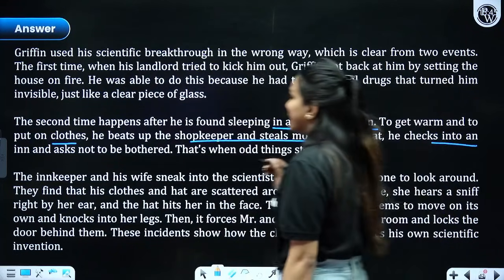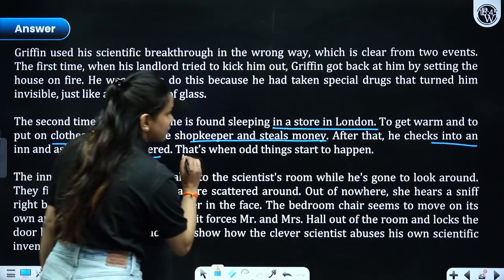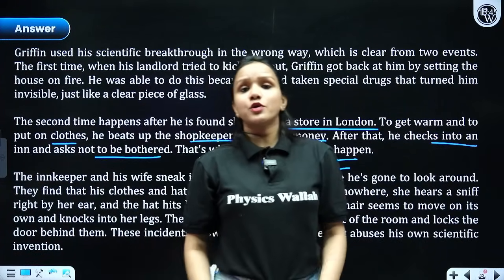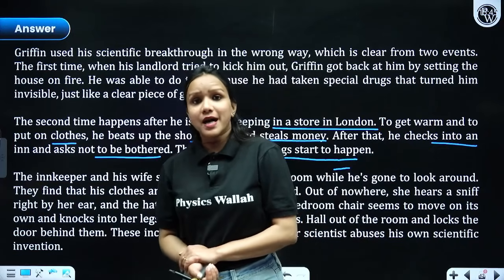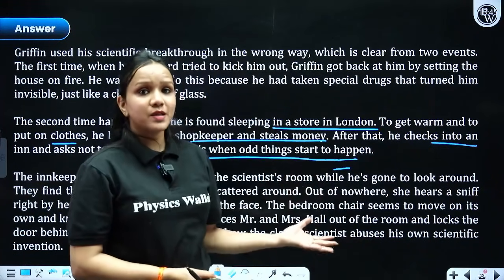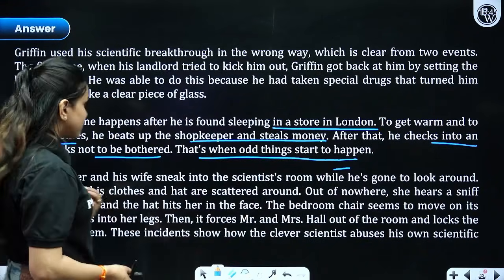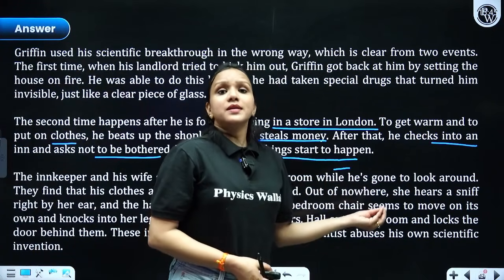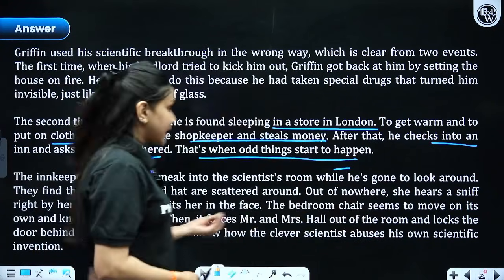After that, he checks into an inn and asks not to be bothered. That's when trouble starts to happen. He told the landlady not to bother about the rent or anything else, that he would pay the rent ultimately because he was expecting some payment from someone, right? And in the meantime, he committed theft at a clergyman's place, right?